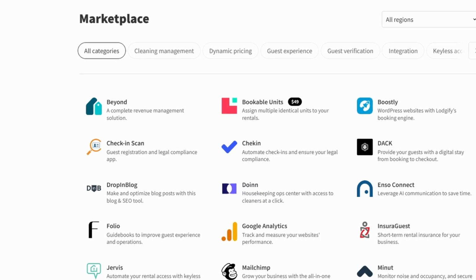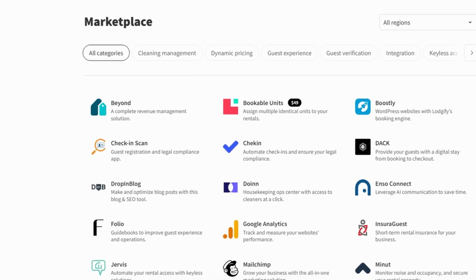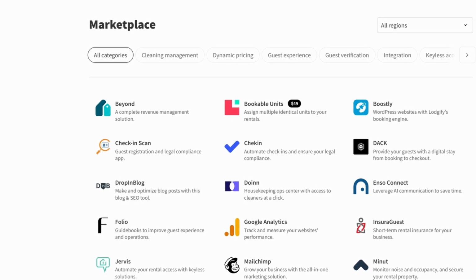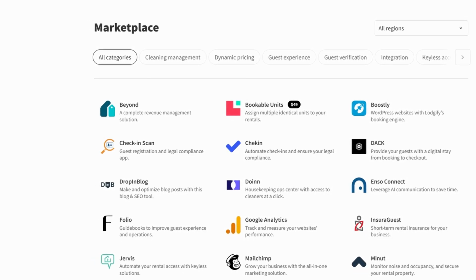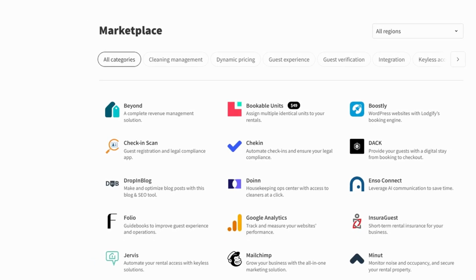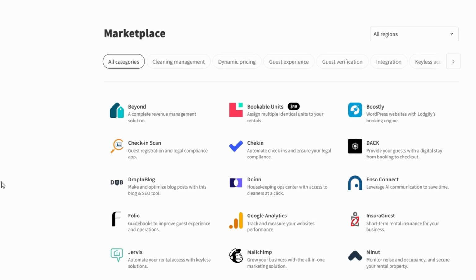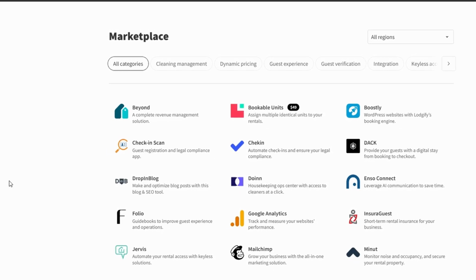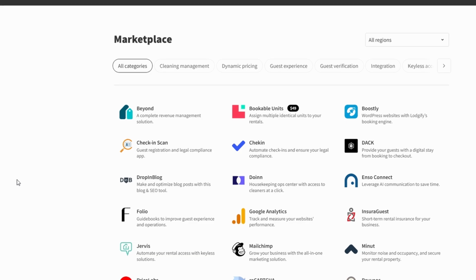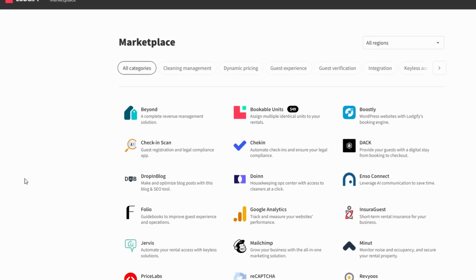Lodgify also integrates with a variety of apps that can enhance your rental business. From booking management to analytics, there are third-party apps you can install directly through the Apps section. This is a great way to extend the functionality of the platform and improve your business operations.